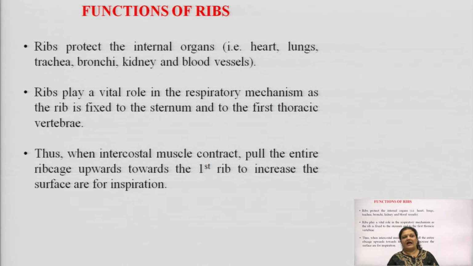Now, coming to the last topic, the functions of ribs. Ribs protect the internal organs: heart, lung, trachea, kidney and blood vessels. They play an important role in the respiratory mechanism, and they also provide support to the intercostal muscles when these contract during inspiration and expiration, so that the ribs contract and expand. The important one is the first rib, which increases the surface area for inspiration.